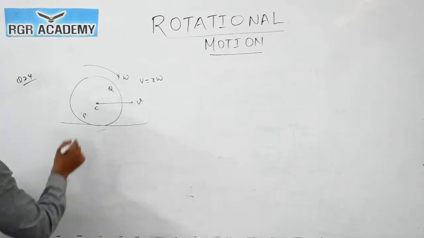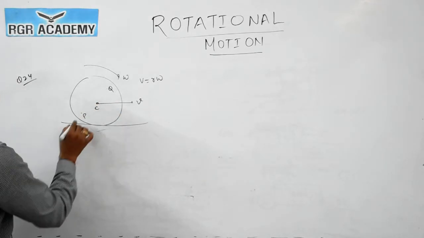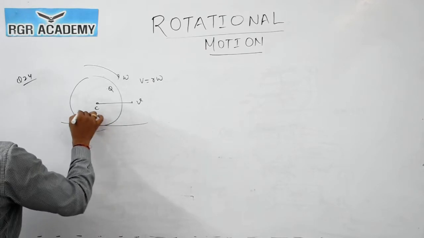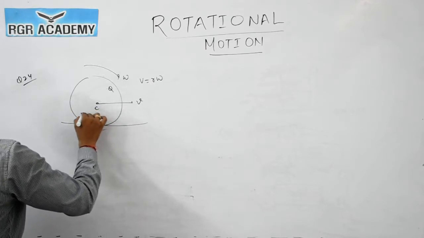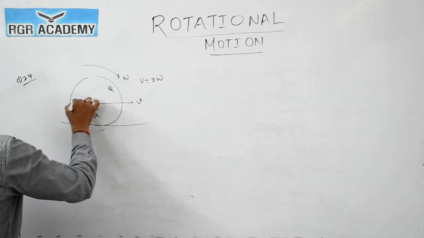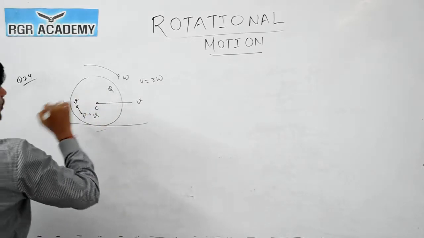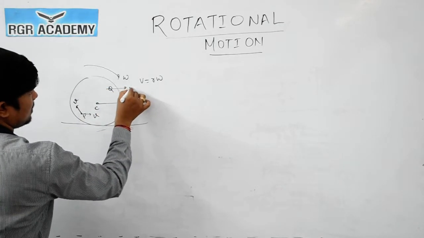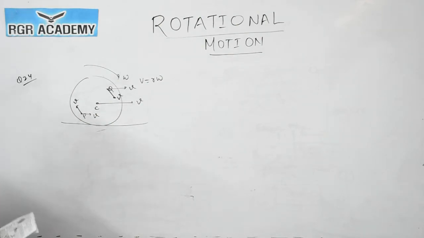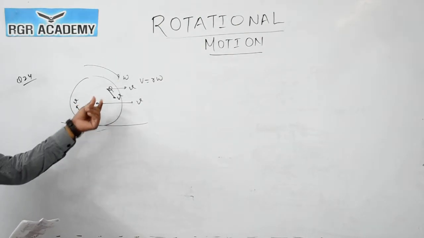See this, the velocity of point C will be V only. The velocity of point P will be V in this direction, and in the other direction it will be R omega, and R omega will be equal to V. For this point Q, V will be in this direction and R omega will be in this direction, that is V. So as we can observe from this, which point is having the maximum velocity?